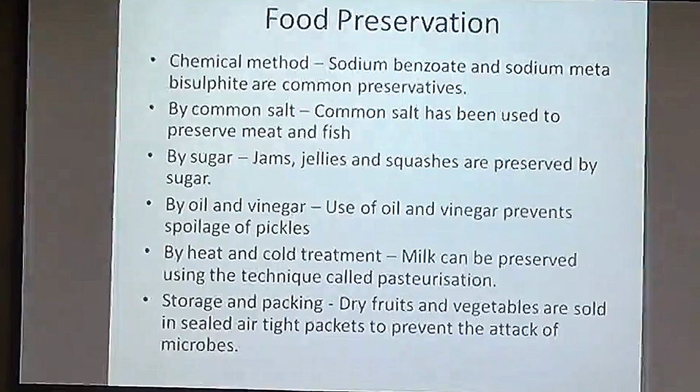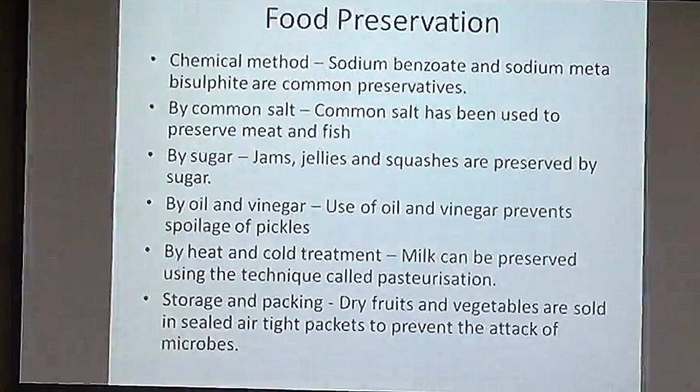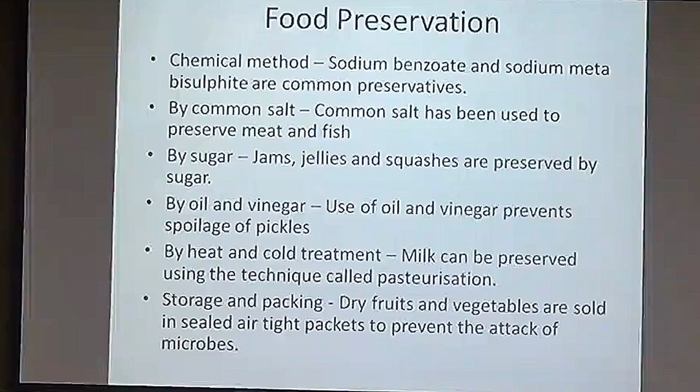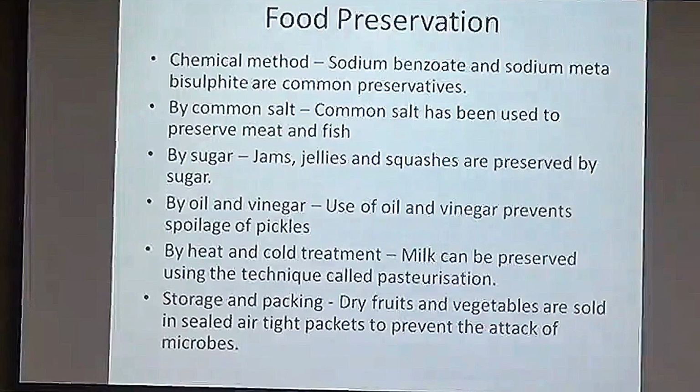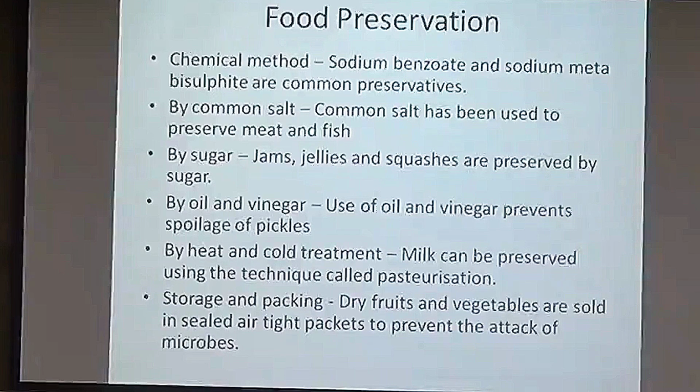Now coming to the topic of food preservation, since our food is also spoiled by microorganisms, we need some methods so that we can preserve our food. Some of the methods discussed here are the chemical method, where we use chemicals like sodium benzoate and sodium metabisulfite, which are common preservatives. We add these chemicals to our food so that it can be preserved.